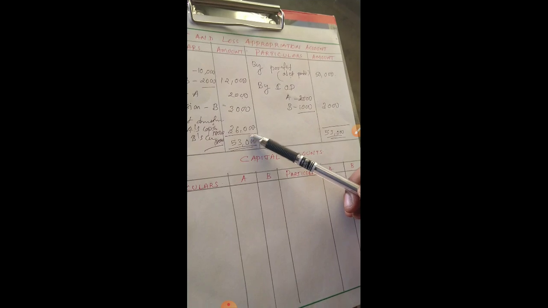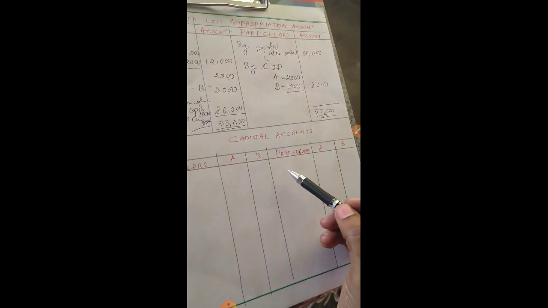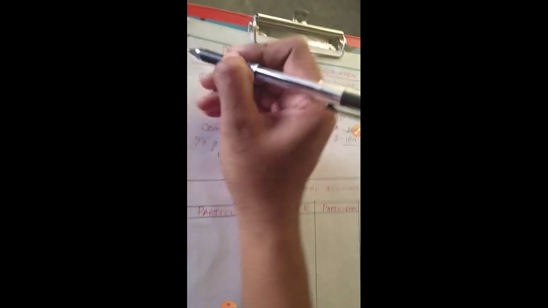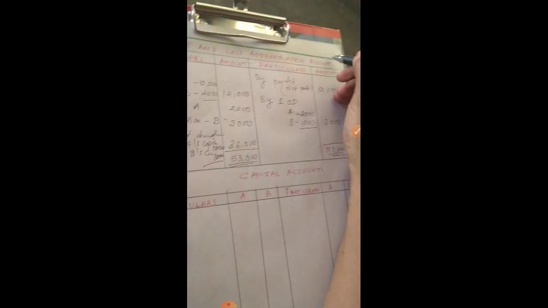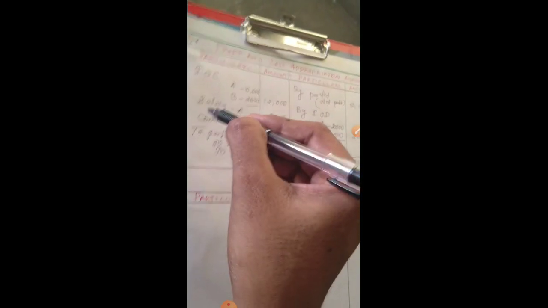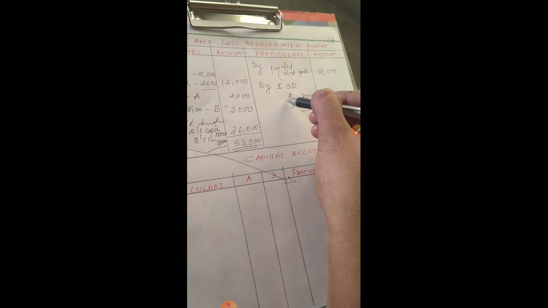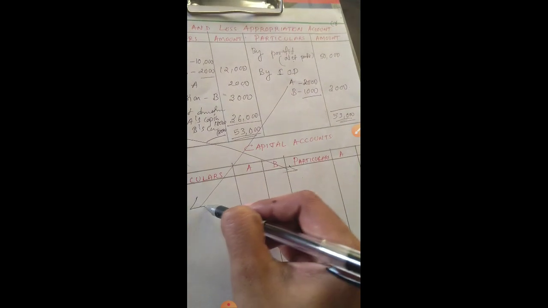So if you omit any item, it ultimately affects your profit, because profit will increase, meaning the wrong profit will be taken. What you write on the debit side of the profit and loss appropriation account goes to the credit side of the capital account, and what you write on the credit side goes to the debit side of the capital account.